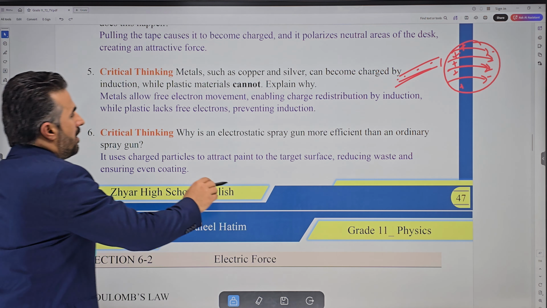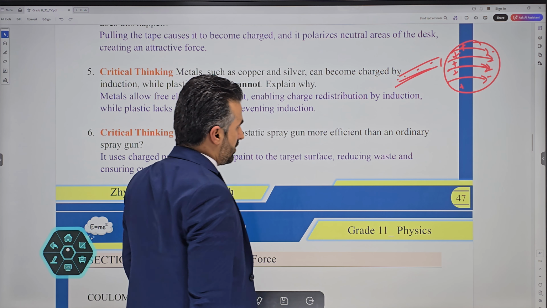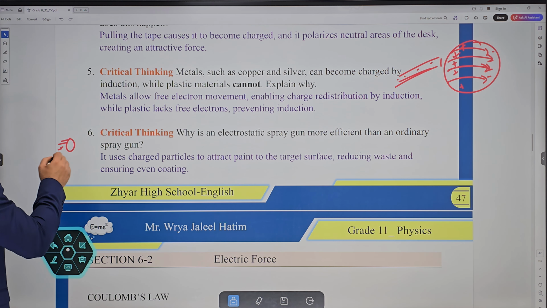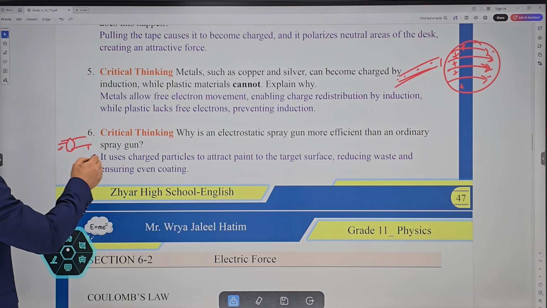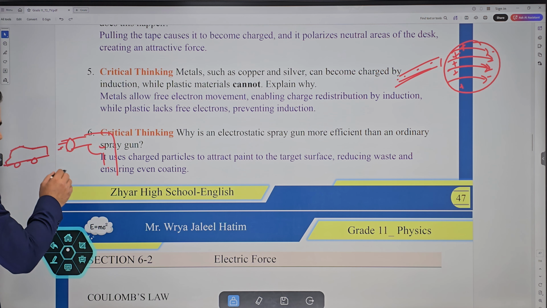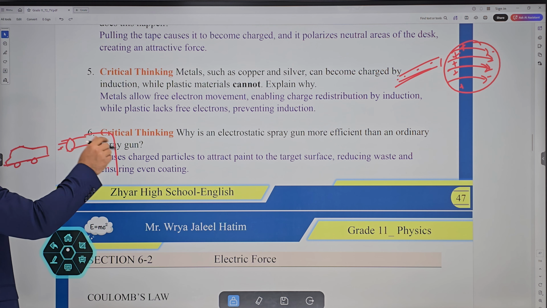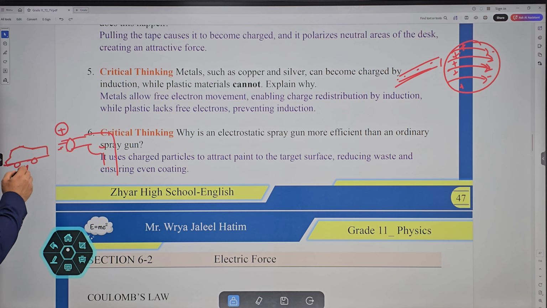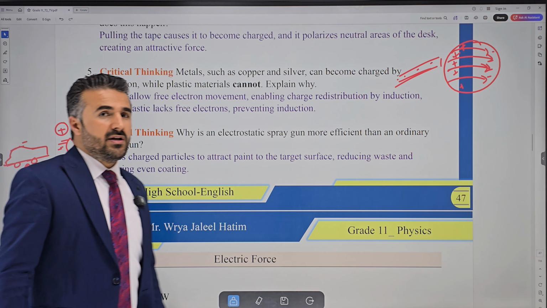Critical thinking, the last one says, why is an electrostatic spray gun more efficient than an ordinary spray gun? If this is the spray gun here, and here is the body of a car. The reason is that the gun would charge the paint with one charge, let's say positive, while the body of the car will be charged with the other, negative. This positive and negative attract one another. And what is the benefit of this?